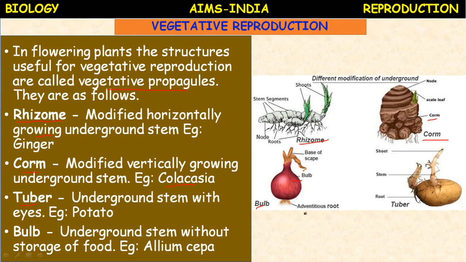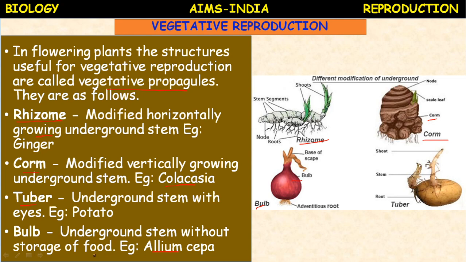So here a bulb means an underground stem modification which helps in the propagation of the plant. Example, Allium cepa, commonly called onion bulbs. Lilies and garlic also come under this category, and they serve as a means of vegetative propagation by producing new plants when sown in the soil.